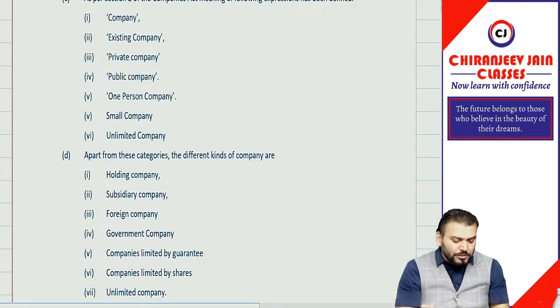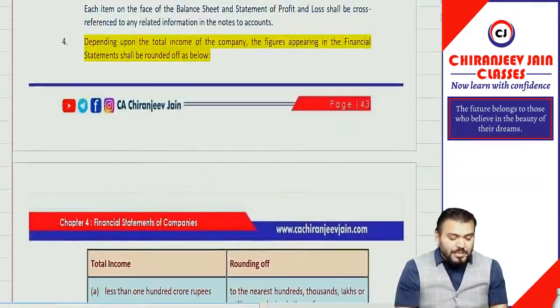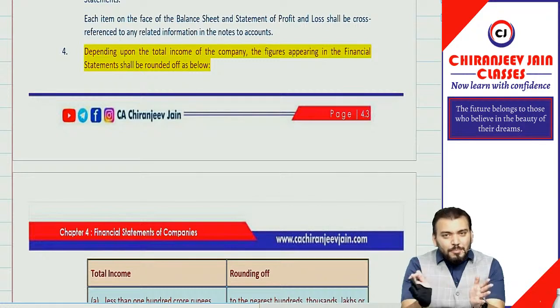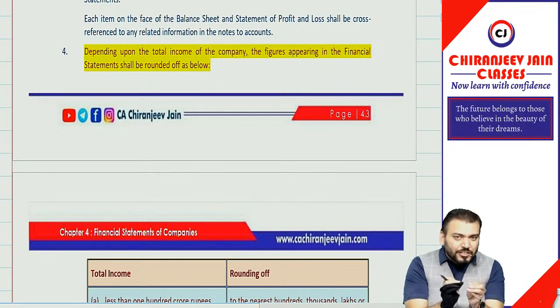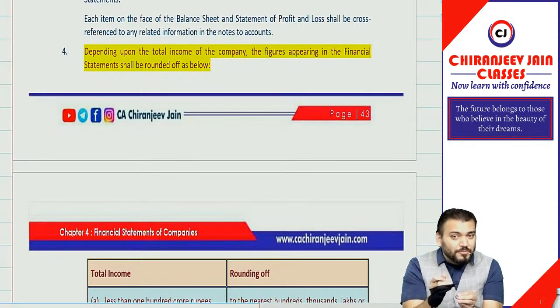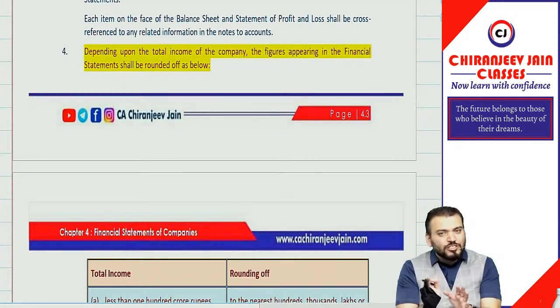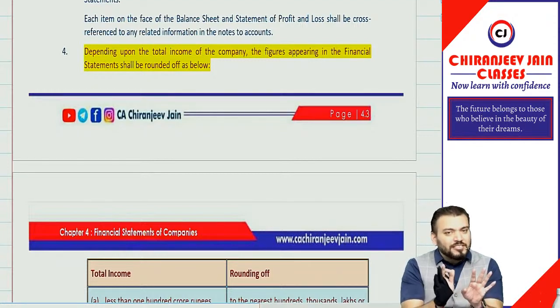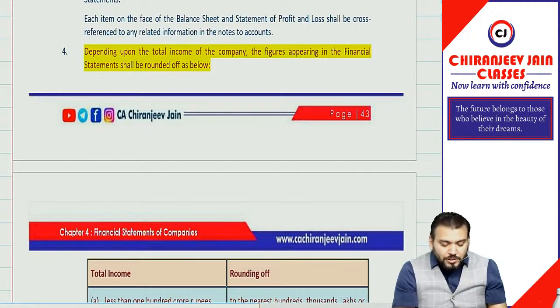See, there is Schedule 3. There are some amendments which are very important from the examination point of view, but there are a lot of amendments, and not all amendments are related to the CA Inter exam. So I will only discuss those important amendments which I think are important from the CA Inter examination point of view. There are many other amendments which cannot be asked in the CA Inter exam, so I am not discussing them right now because I don't want to trouble you much.